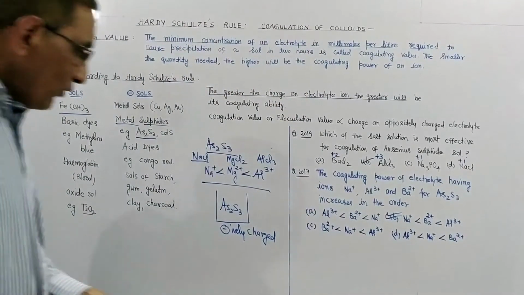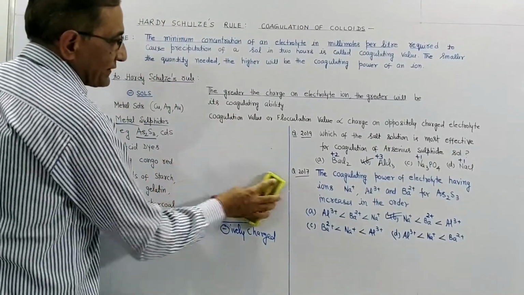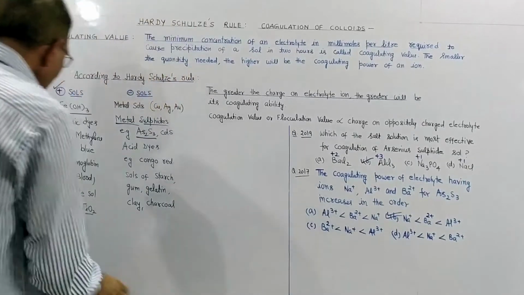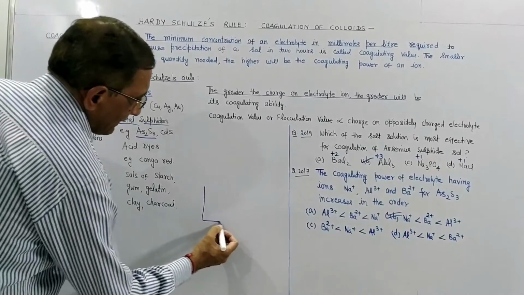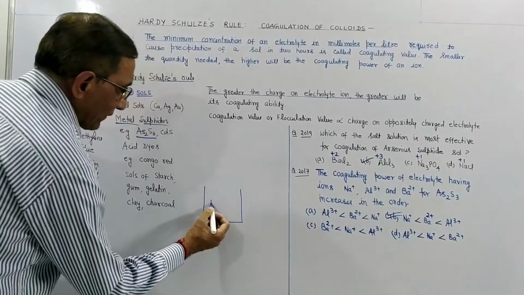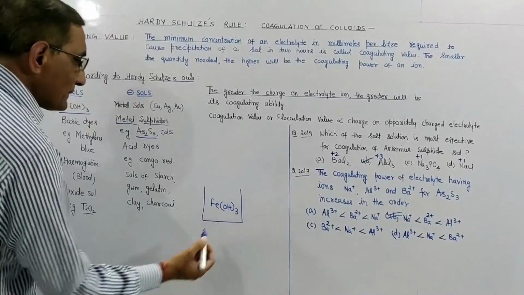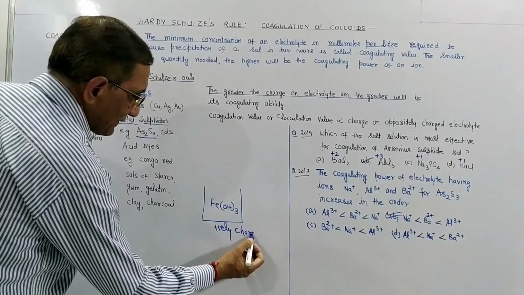Now I will give you one more example, of a positively charged colloidal solution, students. We will take this example, ferric hydroxide. If we take ferric hydroxide colloid here, then what happens? This colloid is positively charged.